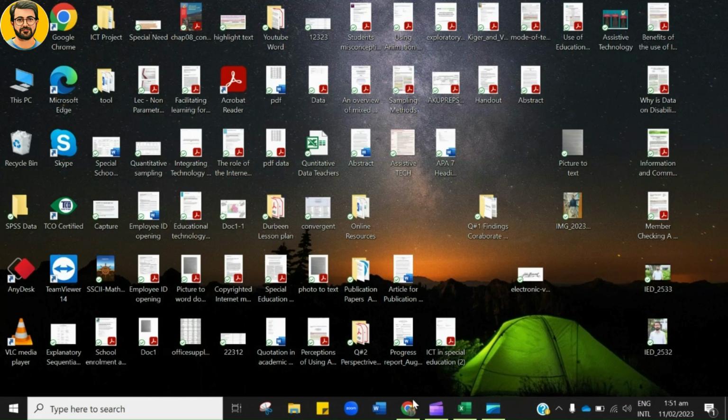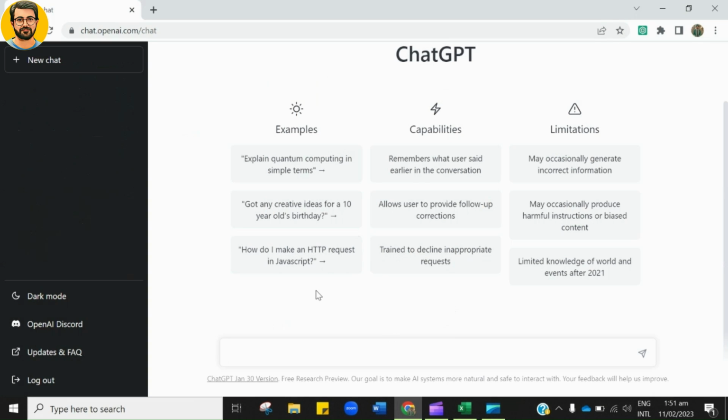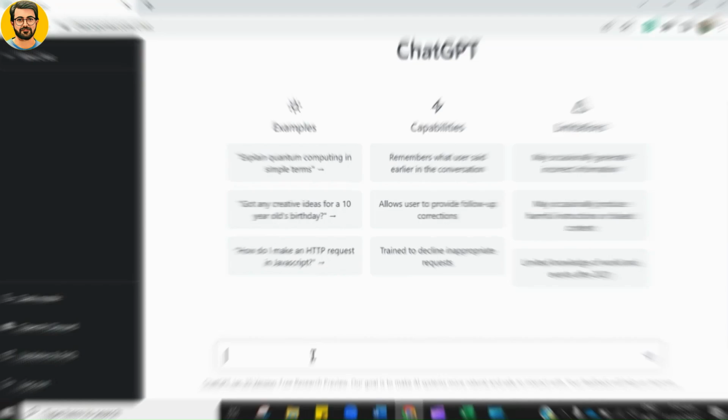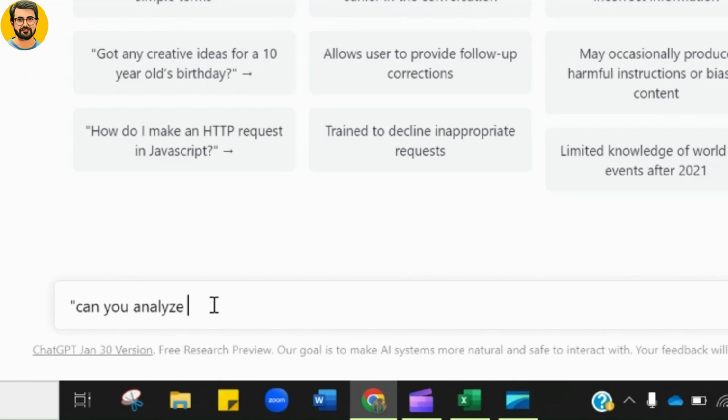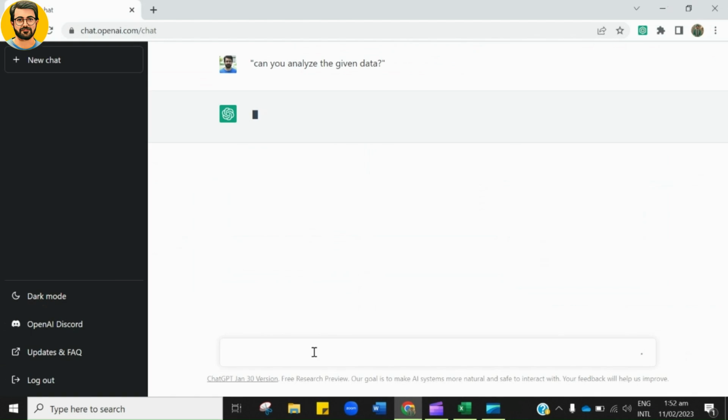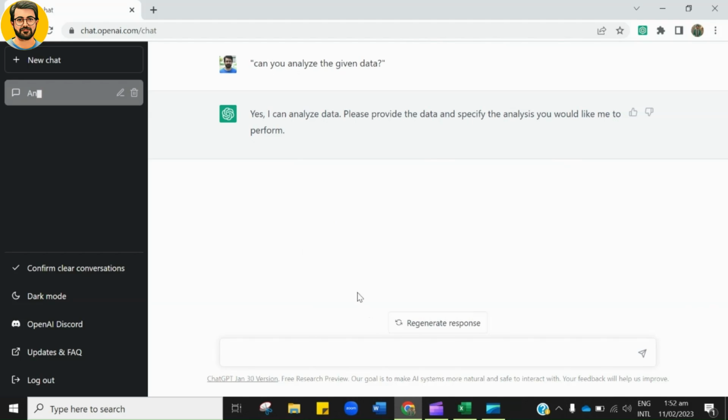For this I am using the most famous and free AI tool of 2023, that is ChatGPT. Before we paste our data here, we will ask ChatGPT to help us with data analysis, and I will type here: Can you analyze the given data? Once I have typed, I will hit enter. You can see that it says yes, ChatGPT will surely analyze the provided data.